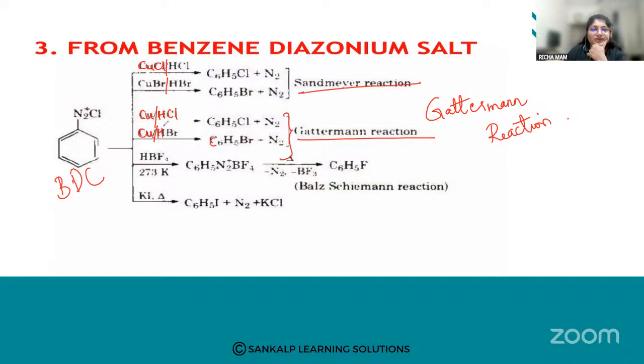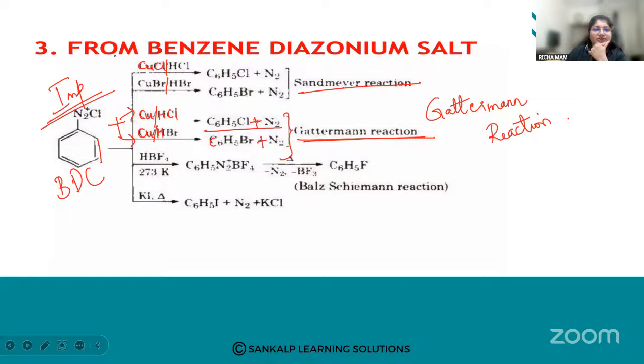Copper in the presence of HCl or HBr, giving chlorobenzene or bromobenzene plus N2 gas, is the Gattermann reaction. Again, very important. So when your benzene diazonium salt is reacted with this, you get the Gattermann reaction. Is it clear?